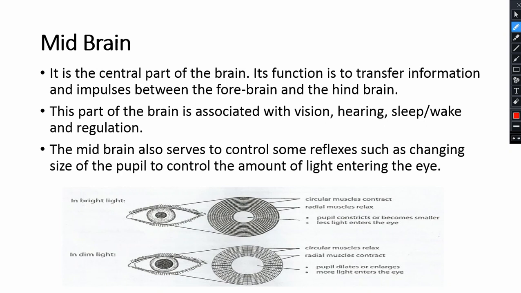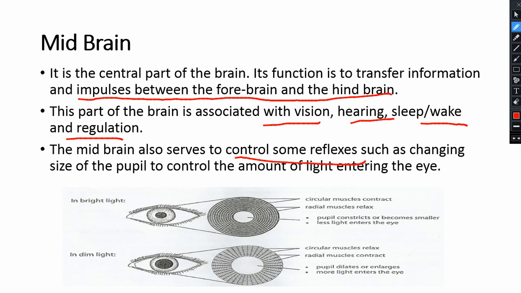Now the midbrain, it is the central part of the brain. It is beneath the forebrain, near the thalamus and hypothalamus. And it transfers information or nerve impulses between the forebrain and the hindbrain. We will learn that in a diagram, but for now just remember this. It controls vision, hearing, sleep, wake and regulation. And the third point is that the midbrain also controls some reflex actions.